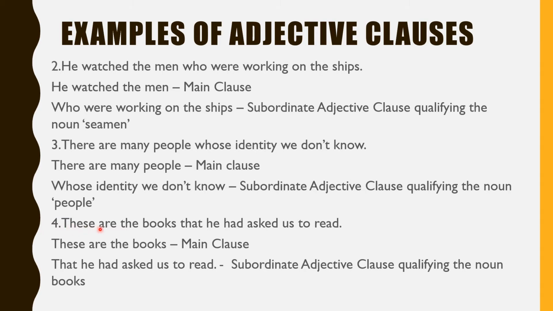The fourth sentence: these are the books that he had asked us to read. Again, circle that. That is a relative pronoun. From this relative pronoun begins the subordinate clause. So that he had asked us to read is the subordinate clause. It is a subordinate adjective clause because it qualifies the noun books, tells us something more about the books. Which books are these? That he had asked us to read. Therefore, that he had asked us to read is the subordinate adjective clause qualifying the noun books. And these are the books is the main clause.